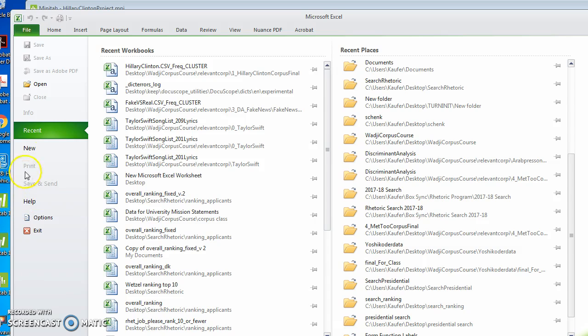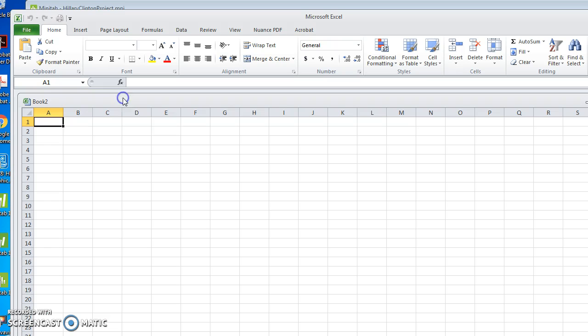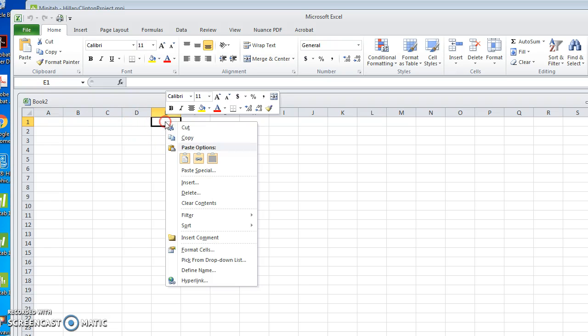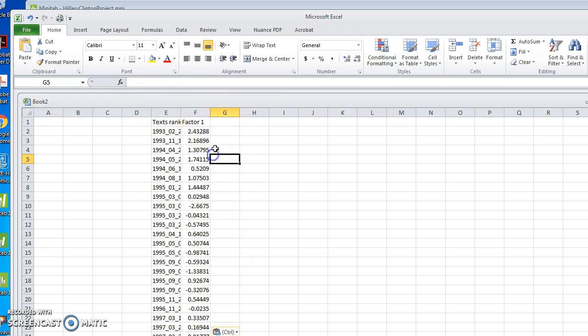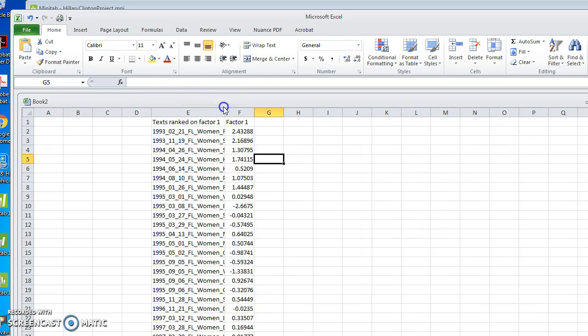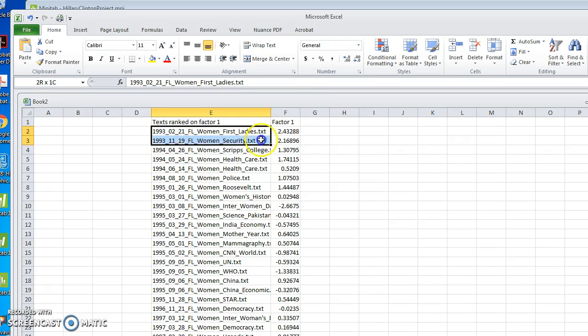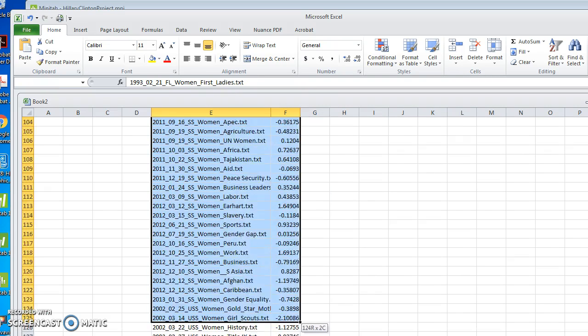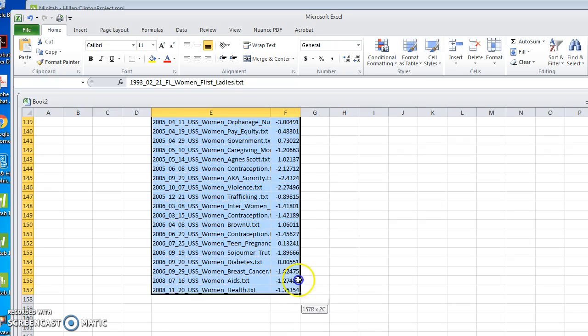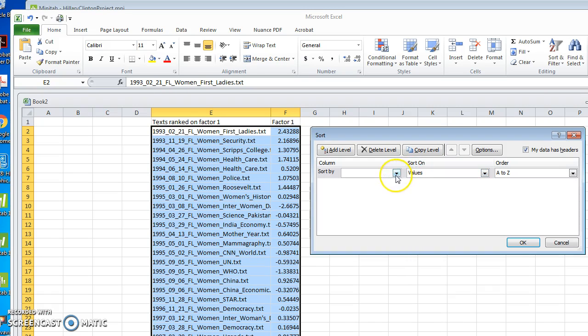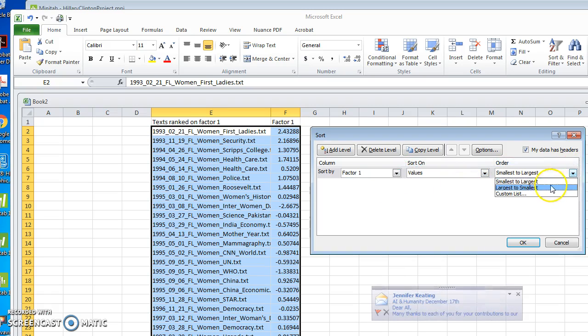So I'll just get a new Excel folder. Okay, and then we're going to put it here. Then what we're going to do is sort. So we're going to select both the text name and its factor score, and then we're going to sort it using custom sort, largest to smallest, which is good.